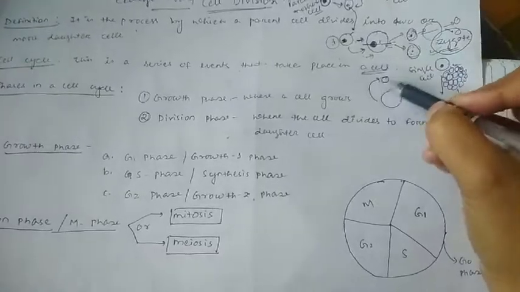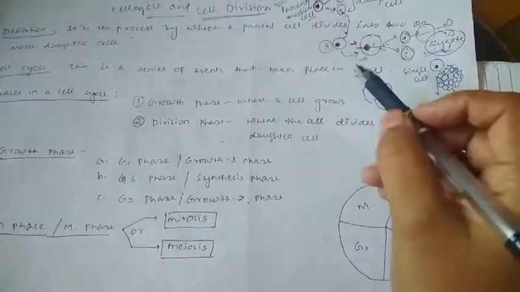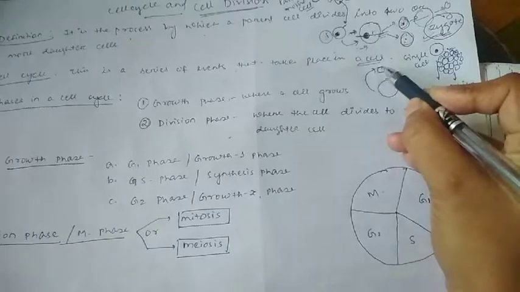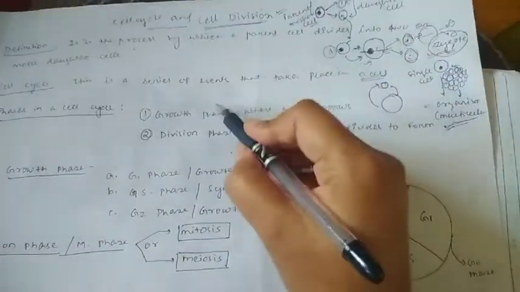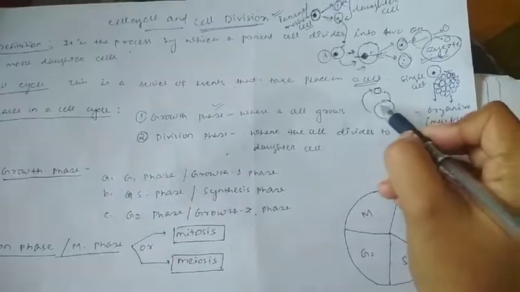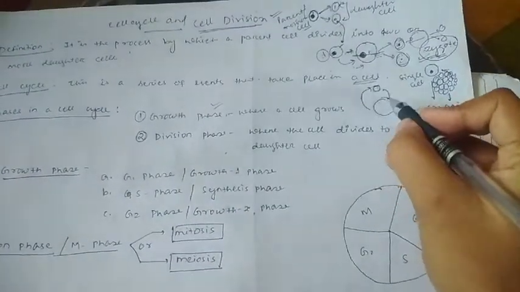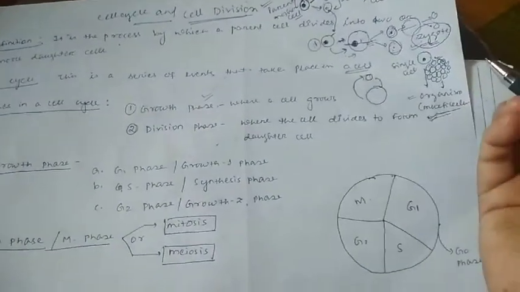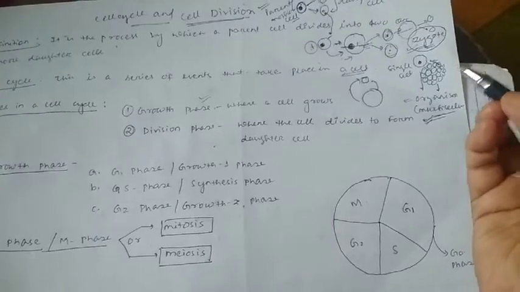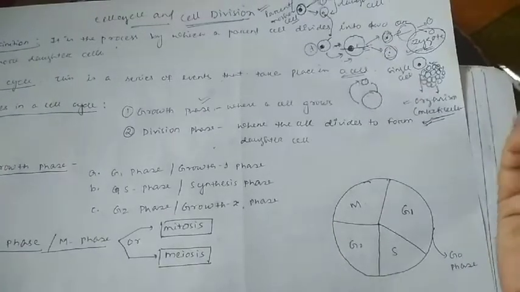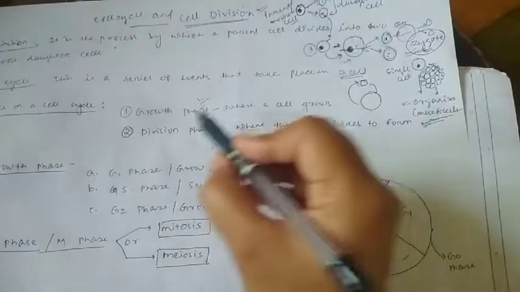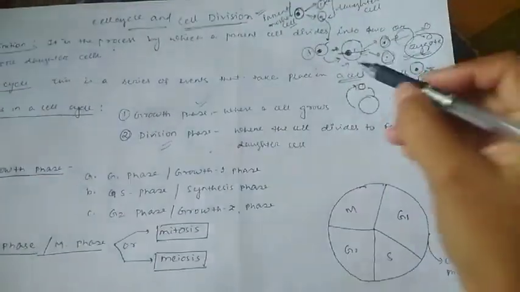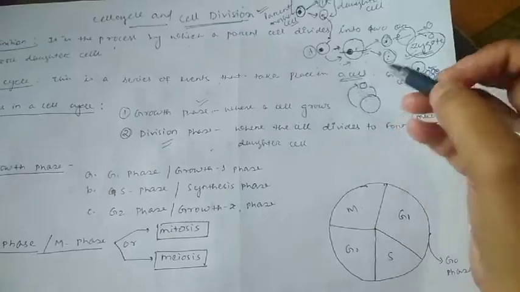So this cell cycle is basically divided into two phases. First one is the growth phase, where the cell will grow in its size, when the DNA will synthesize inside the cell, when many proteins will be synthesized in the cell. If there has to be any secretion, then the particular cell will secrete that substance also. And second one is the division phase, where the cell is divided to form the new daughter cell.